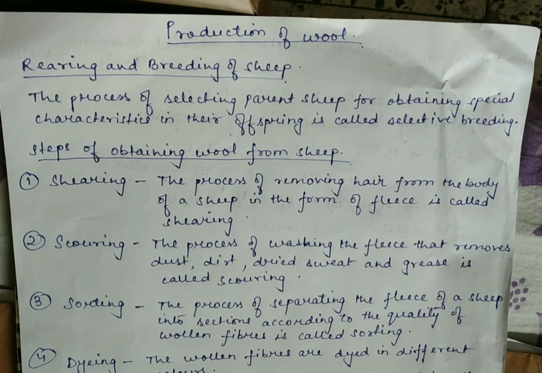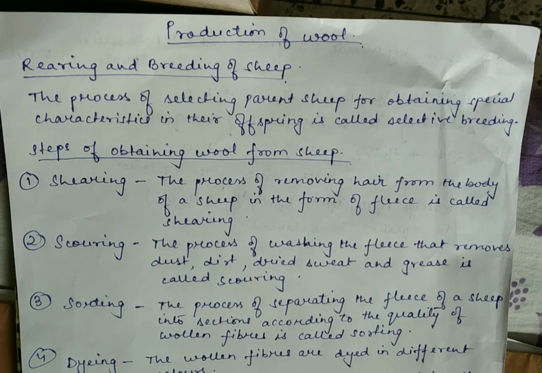The shearing of sheep is done in the hot weather of summer so that the sheep may survive without their protecting coat of hair. The hair of sheep grows back again before the onset of winter and protects them in the cold weather. As we have already discussed, the hair helps them remain warm in the cold season, so it is removed in summer so that it can grow back by the time the cold season comes. The fleece or hair of sheep provides woolen fibers.